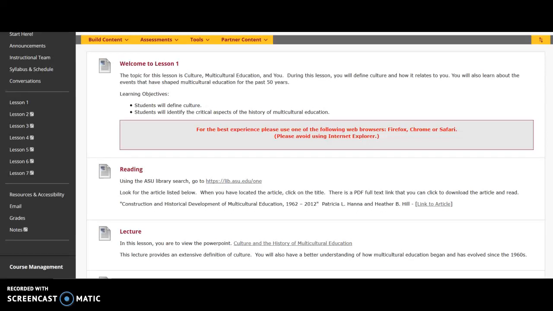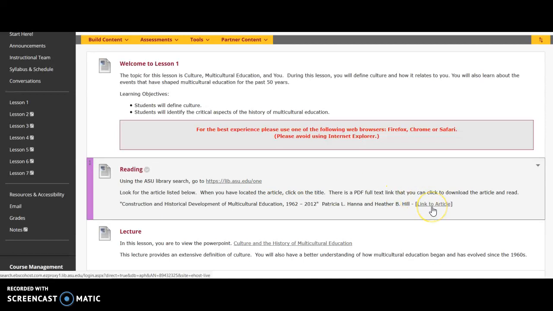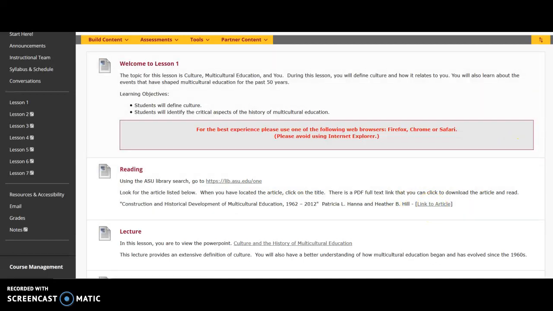Welcome to week 1. To get started, you will read this article, which is located on the ASU Library Search. You can access it through the search link here, or you can access the article directly through this link.